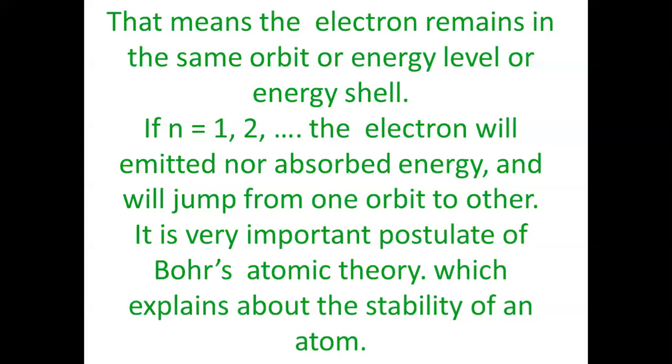Why? Because there is only one electron present in hydrogen atom. So Bohr theory can explain the structure of species having one electron, maybe H, or He plus, or Li 2 plus, like that. So it fails to explain the structure of atoms having more than one electron. Second, it fails to explain the spectrum of hydrogen.